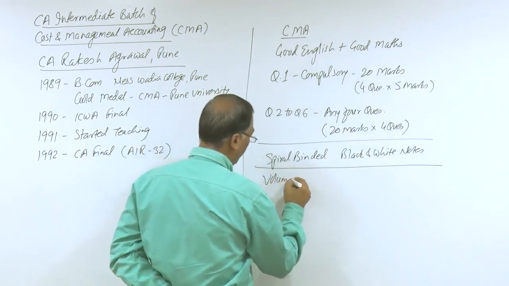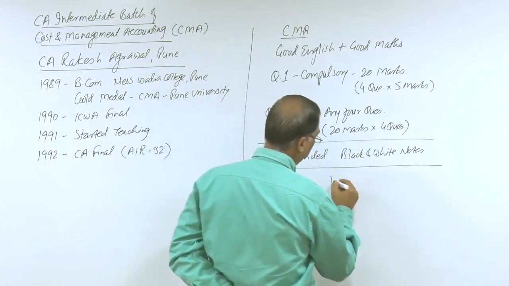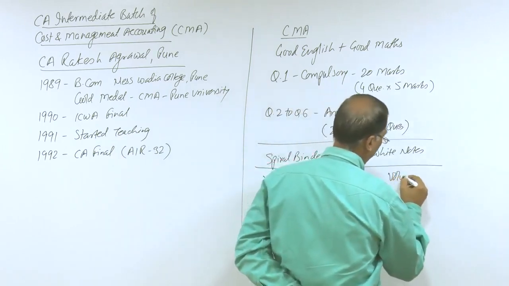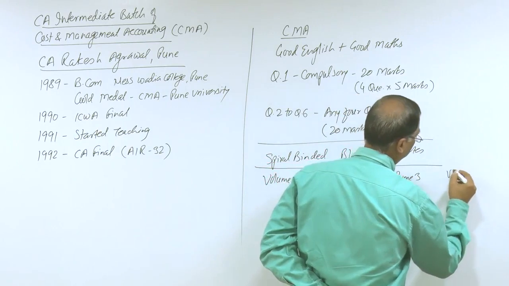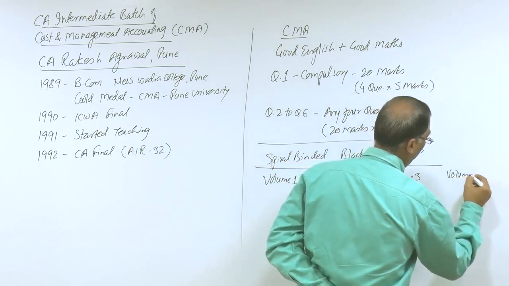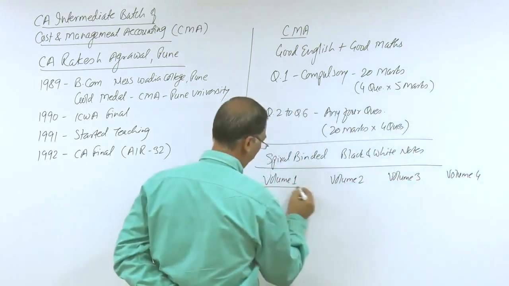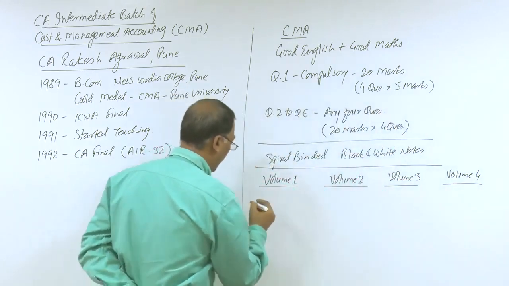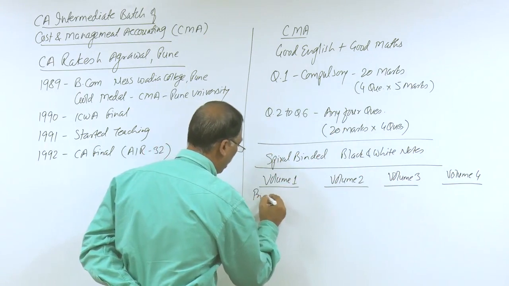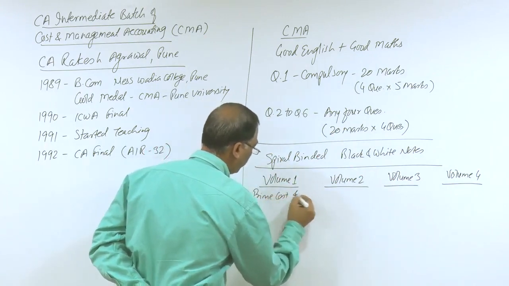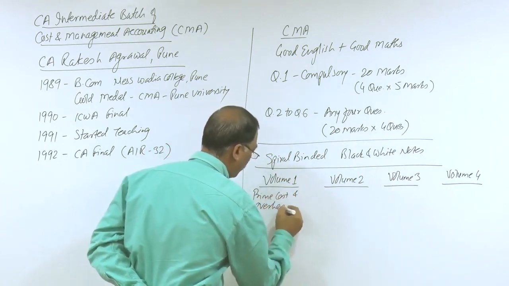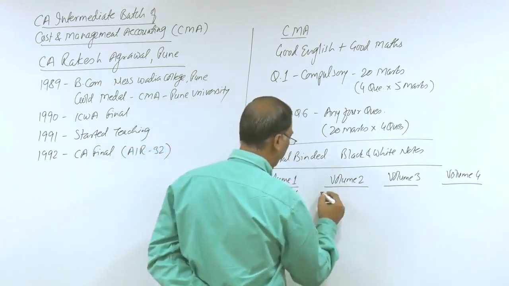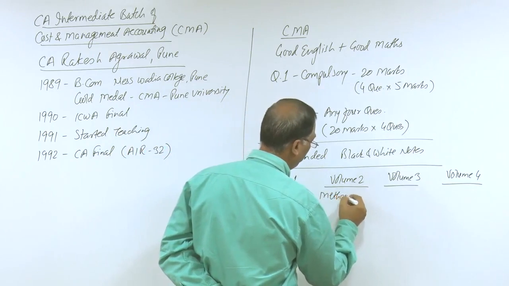I have divided them into volume 1, volume 2, volume 3 and volume 4 notes. Volume 1 I have given the name prime cost and overheads. Volume 2 I have given the name methods of costing.